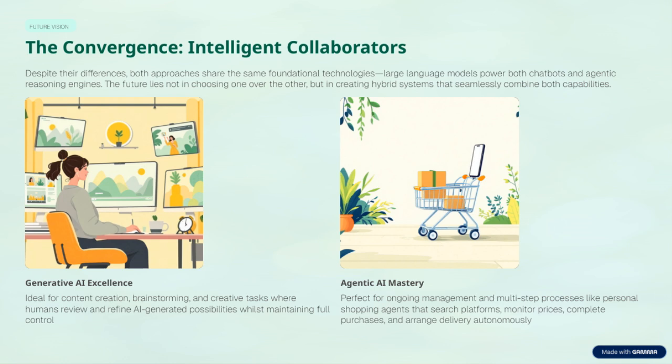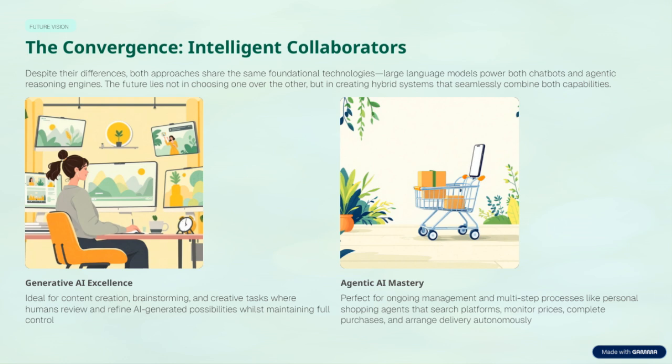On the other hand, we have generative AI mastery, which is ideal for content creation, brainstorming, and creative tasks. Here, humans remain in the loop to review and refine the AI-generated ideas, maintaining full control while leveraging the AI's creative potential. Despite their different focuses, both these approaches share a common foundation: large language models that power both chatbots and reasoning engines. The exciting part is that the future isn't about choosing one over the other. Instead, it's about developing hybrid systems that seamlessly combine these capabilities, creating more intelligent, adaptable, and collaborative tools.